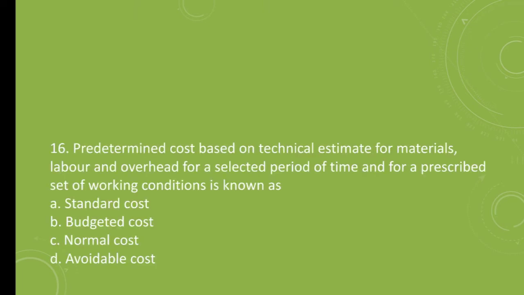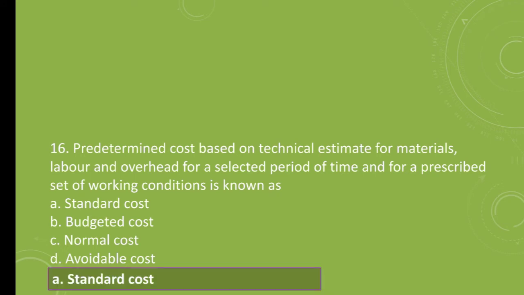Question number 16. Predetermined cost based on the technical estimate for materials, labor, and overheads for a selected period of time and for a prescribed set of working conditions is known as A. Standard cost, B. Budgeted cost, C. Normal cost, D. Avoidable cost. The correct answer is A. Standard cost.